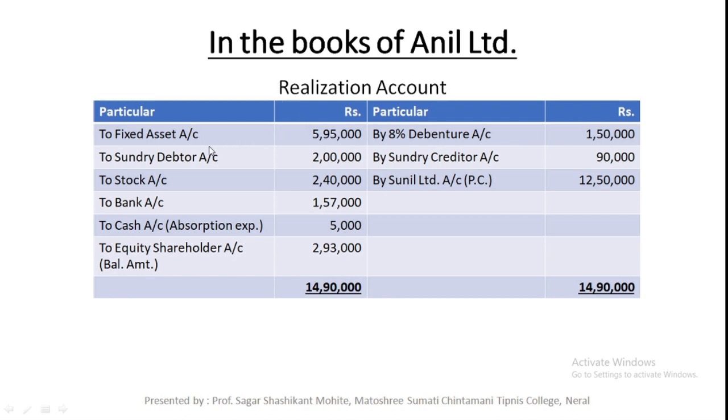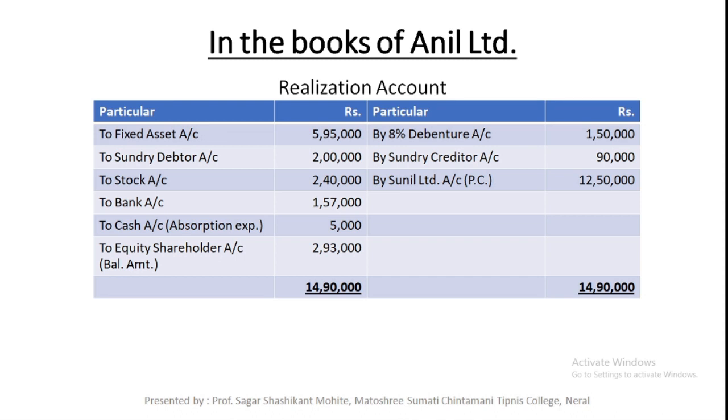First step is transfer of all assets to realization, second step transfer of all liabilities to realization, next step transfer of equity share capital and reserves and surplus to equity shareholder account, next step transfer of accumulated losses to the equity shareholder account, then the transfer of claim of preference shareholders. These are the steps we need to follow.